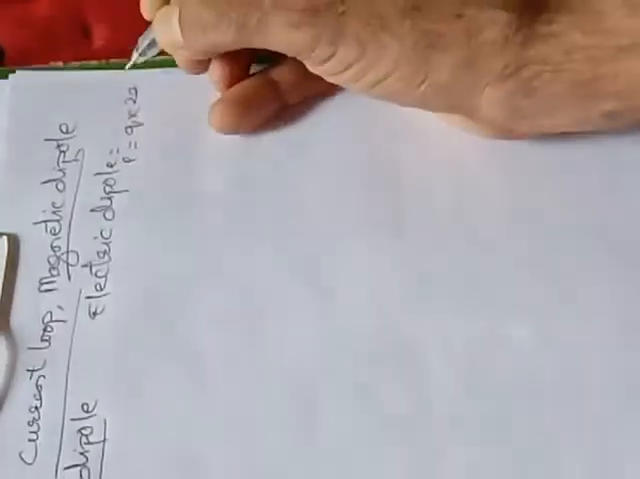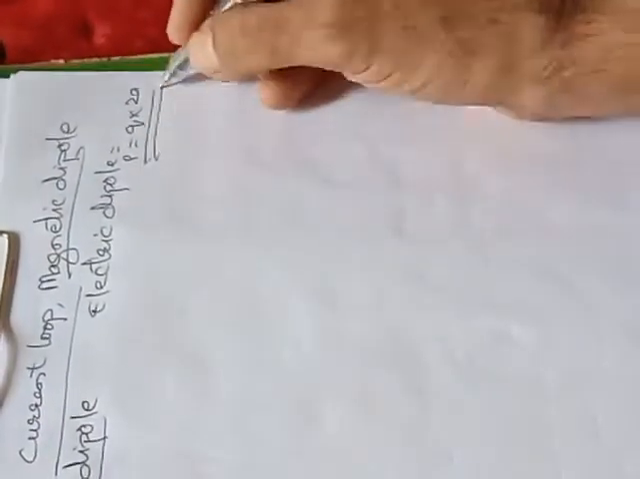In the electric dipole, what we have taken, P is equal to Q into 2A. This formula we saw and also proved. Now we have to study about the magnetic dipole. So in case of magnetic dipole, magnetic field is produced. We know that under the circular loop, when current is passed through it,